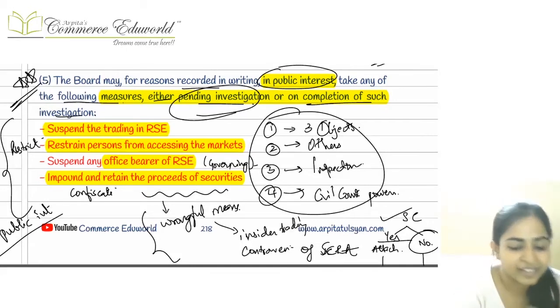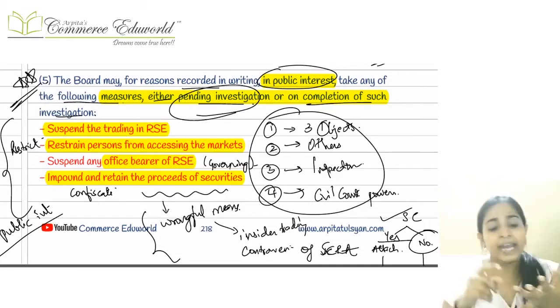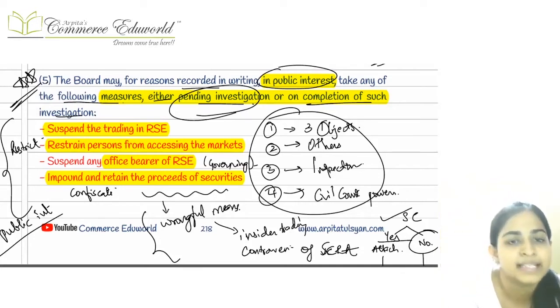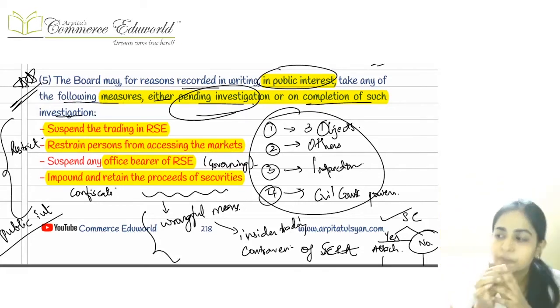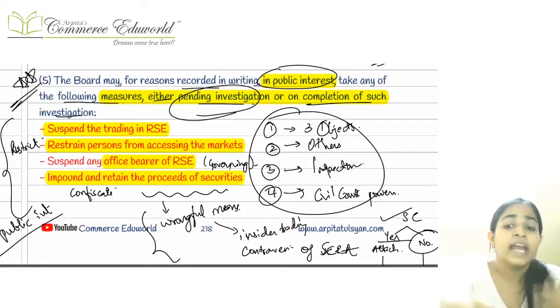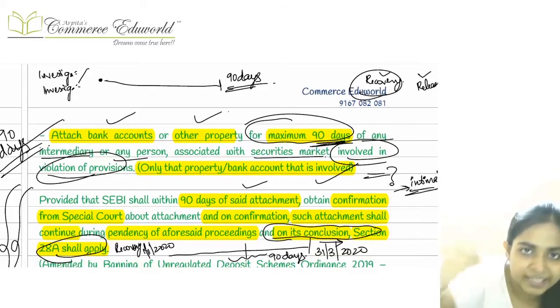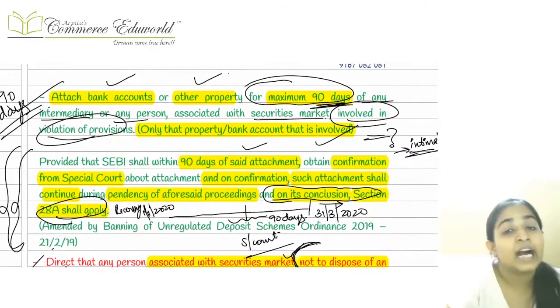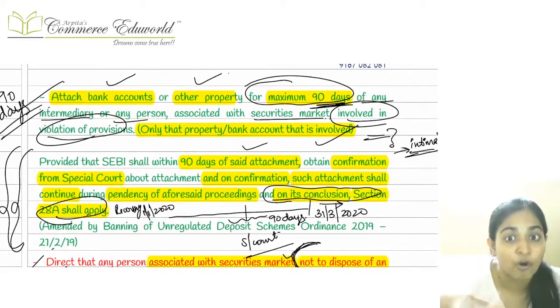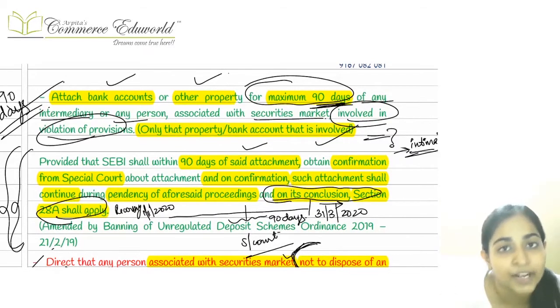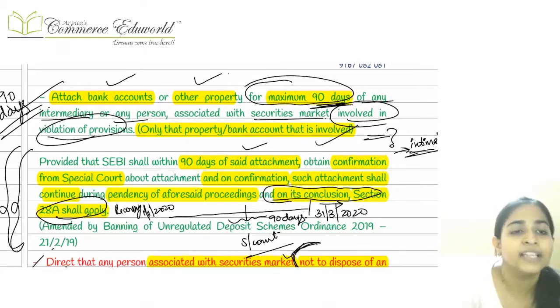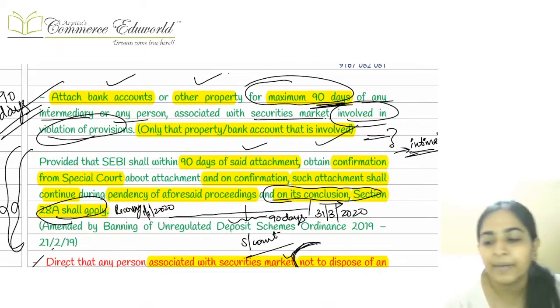Either it can suspend the trading in the recognized stock exchange. It can stop some people from accessing the securities market. It can suspend any office bearers of the stock market. It can discharge any proceeds or the securities, means it can seize anything. It can attach the bank accounts, it can attach the property which is involved with this particular violation which associates with the securities market.